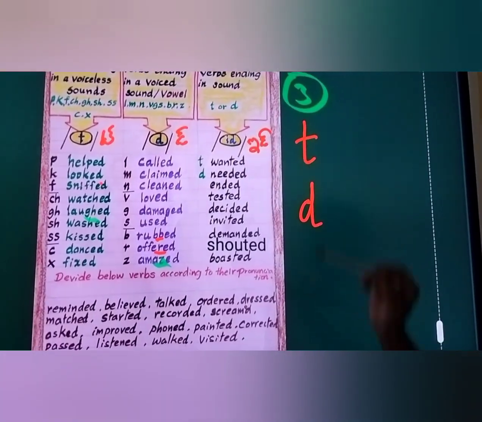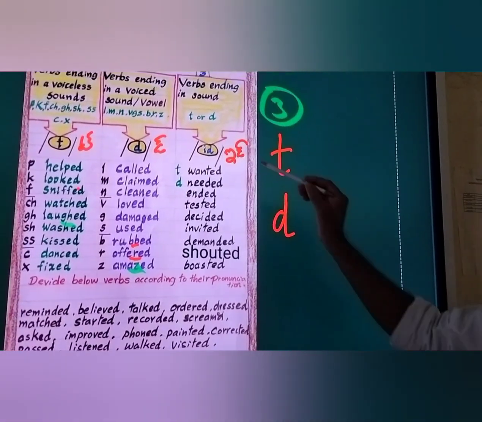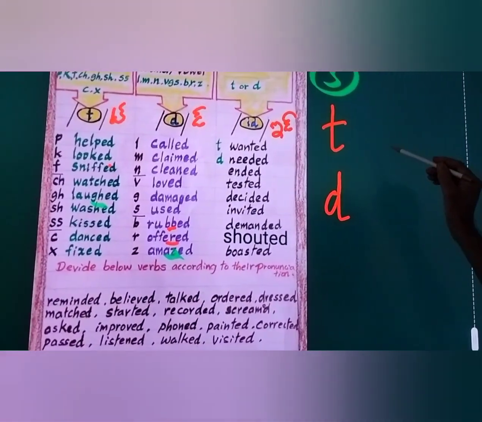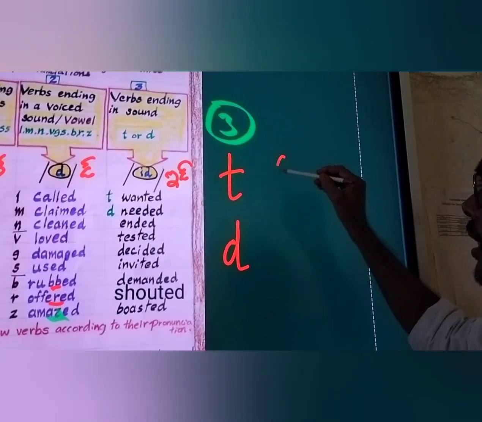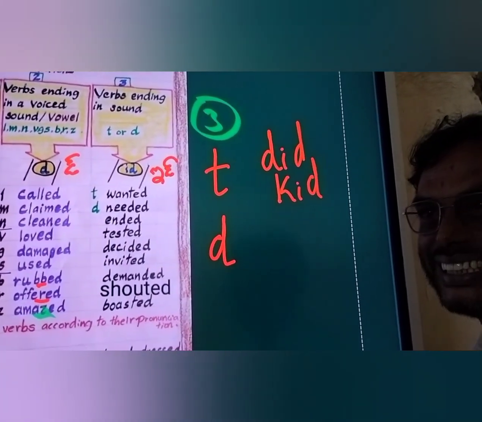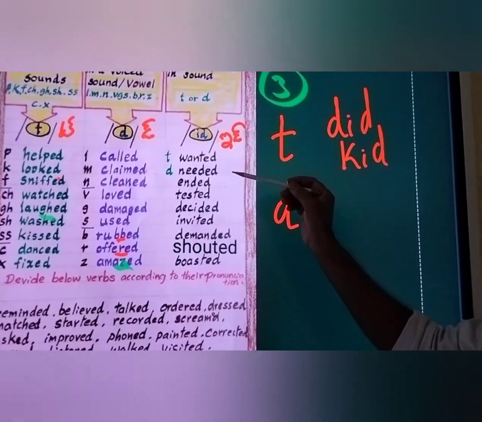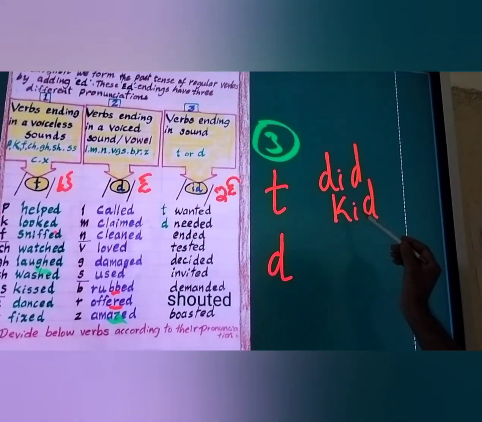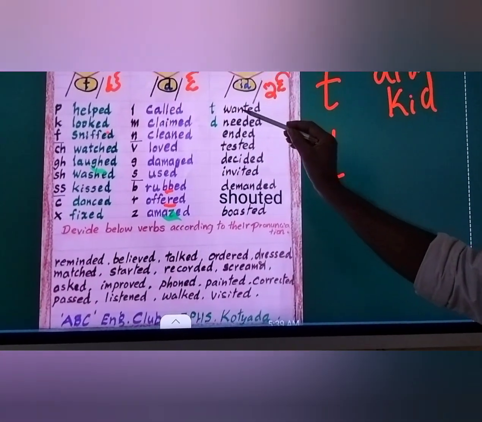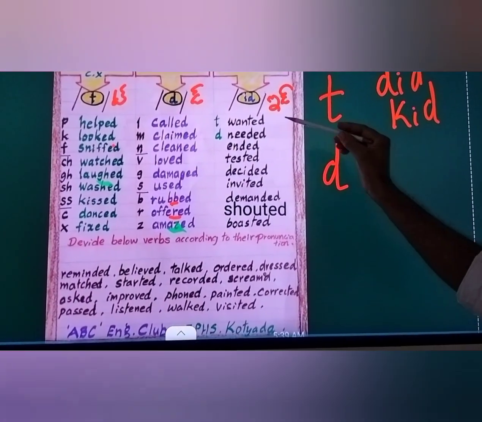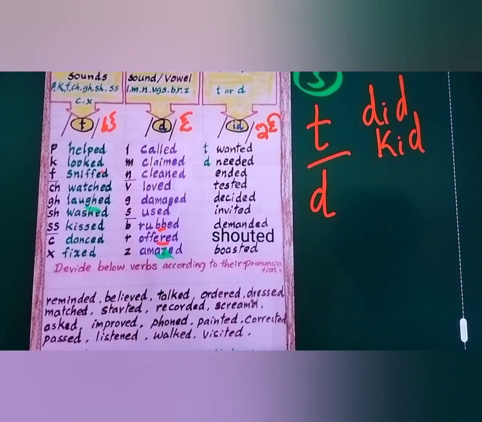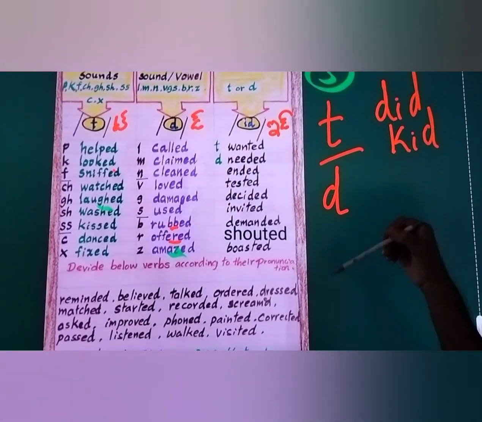Now come to the third type of sound: ED endings, ID. It means like did or kid. How to pronounce did and kid? All these verbs are pronounced like this, with the ID sound. Want, wanted. When you see the last letter of verb 1 is T or D, you pronounce it with the ID sound.